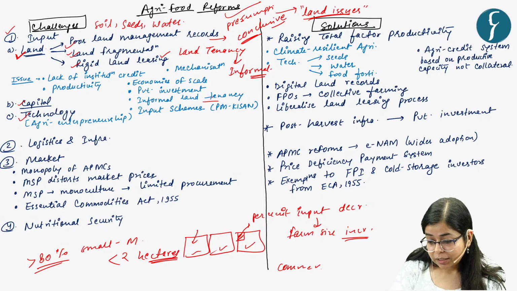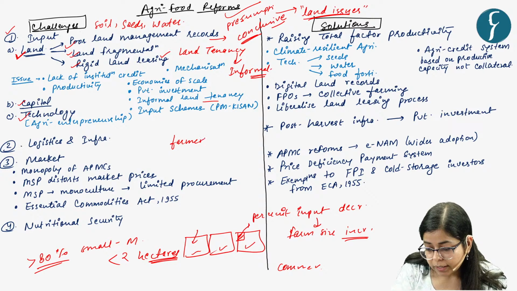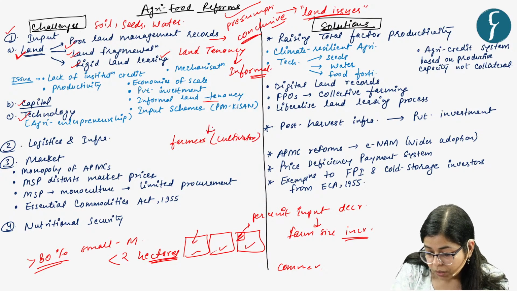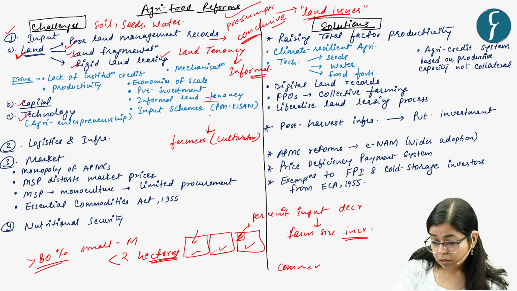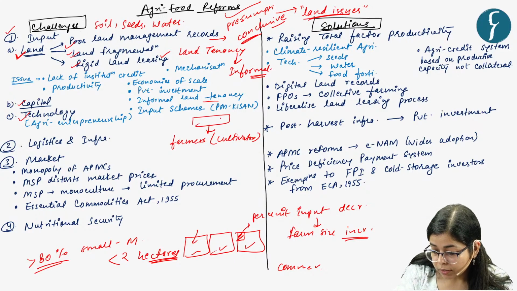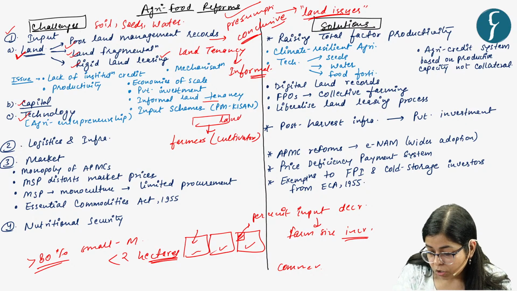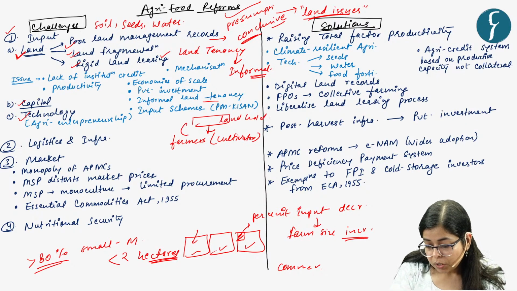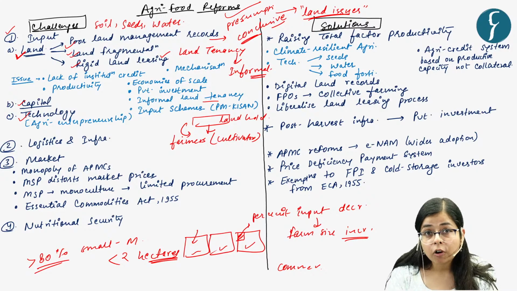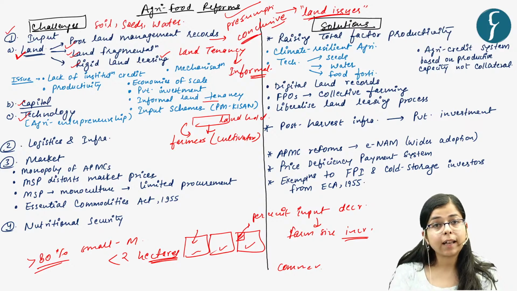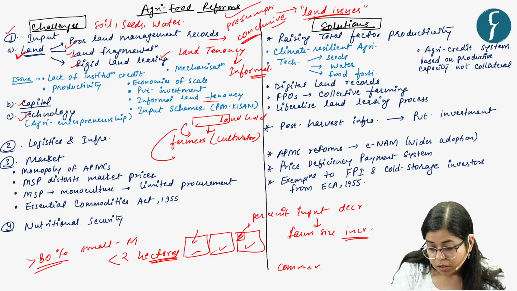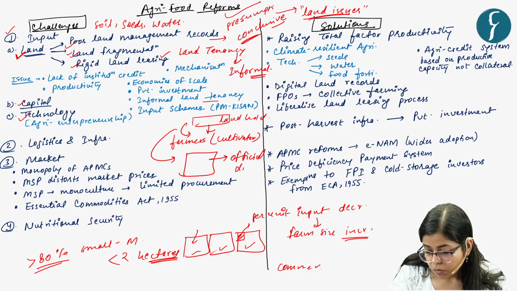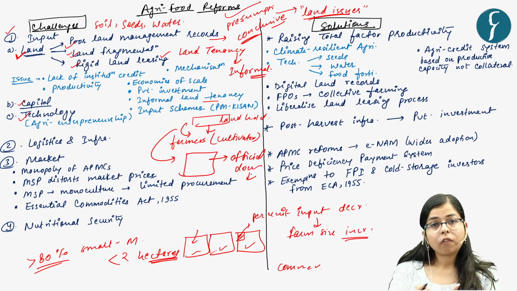Because of these rigid land leasing rules and the presence of informal land tenancy, these cultivators, the original tillers, are leasing land from the original landholders. But this system is not formal, due to a rigid land leasing regime, and that's why they don't have official documents of these lands.